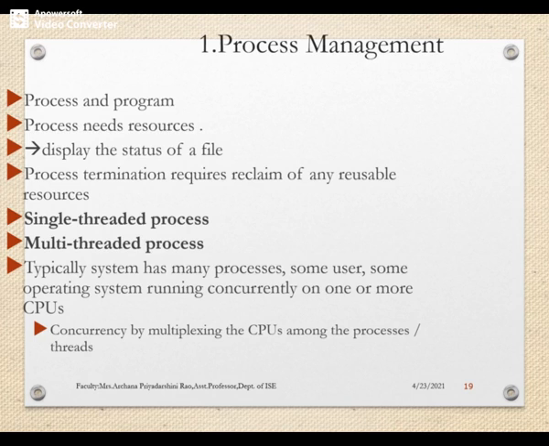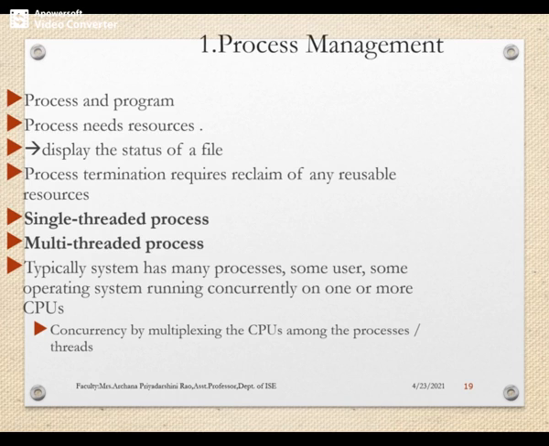That means there should be a flow or a plan of the sequence of the tasks. So it must be sequential in a single-threaded process. Whereas in a multi-threaded process, the system has many threads of execution or multiple program counters, and each will point to the next instruction to execute.